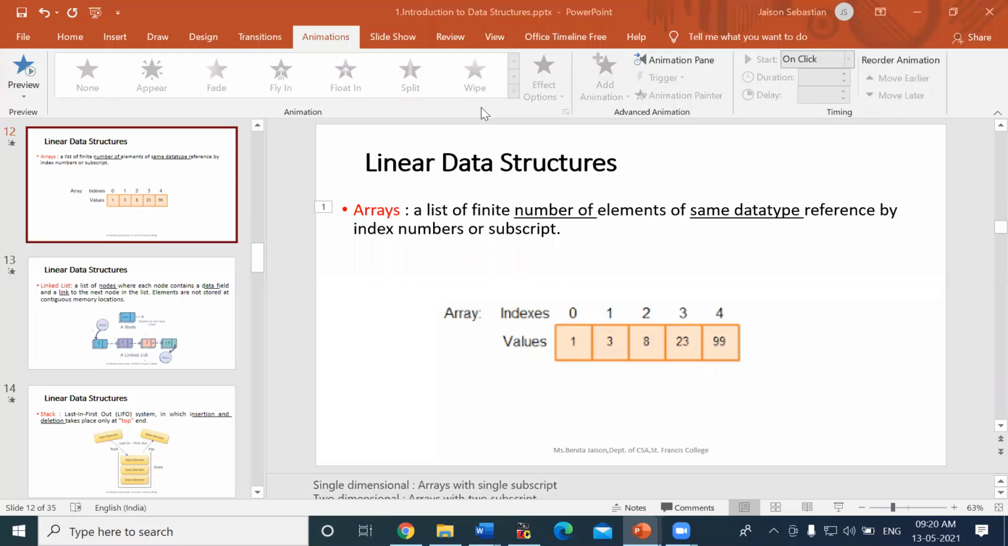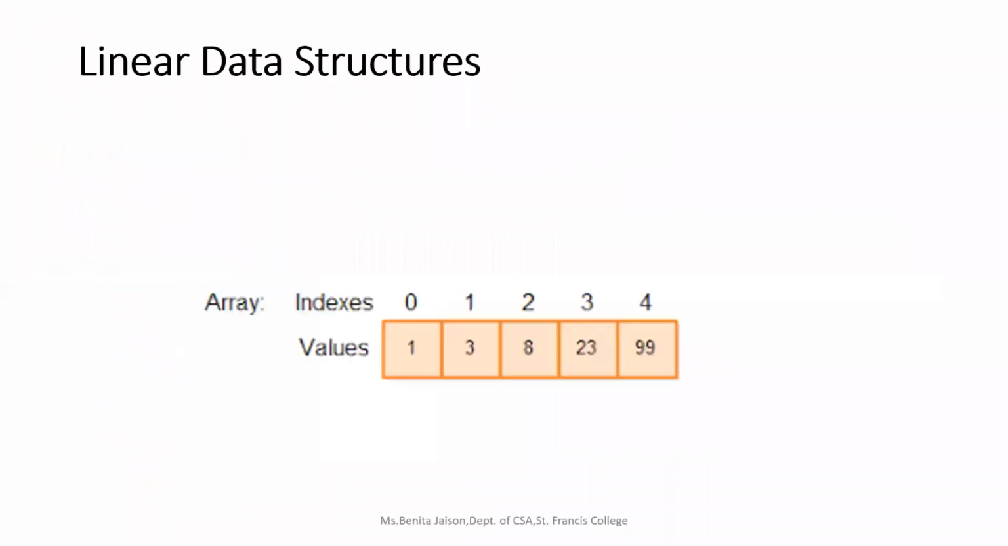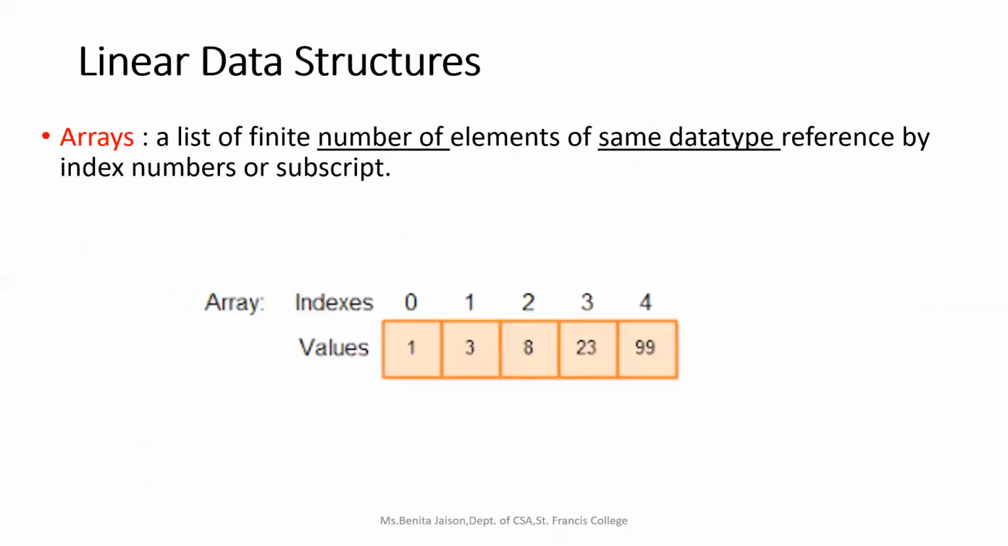Data structures: linear and non-linear. And in linear, we started with the arrays. Arrays we have already studied in C. It is nothing but a sequence of elements of the same data type, and they are referenced using the index number or the subscript.